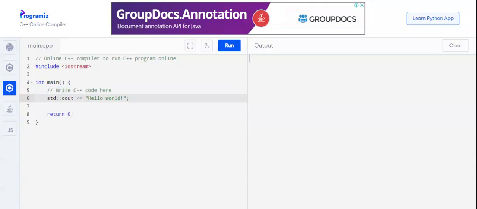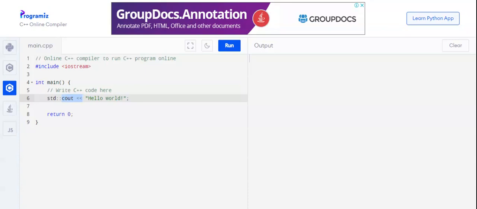In line number 6, the actual program is here. This is what we have written: std, standing for standard, double colon cout, two angle brackets, and then Hello World. If you have done programming in any other language, you know very well that every time we have to say hello world on screen, we display it just to show our first program in that language.